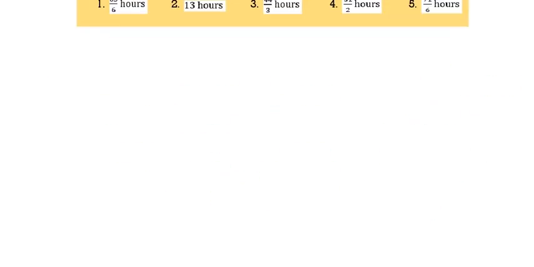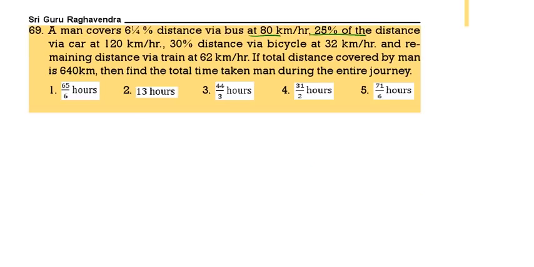A man is covering 6 1/4% of the total distance via bus at 80, 25% via car at 120, 30% via bicycle at 32, remaining via train at 62, total distance 640. Total distance 640. 6 1/4% means 1/16 into 640. That is how much? 40. So 40 kilometers by bus at 80 kilometers per hour. 40 is the distance and 80 is the speed. Distance by speed is equal to time.